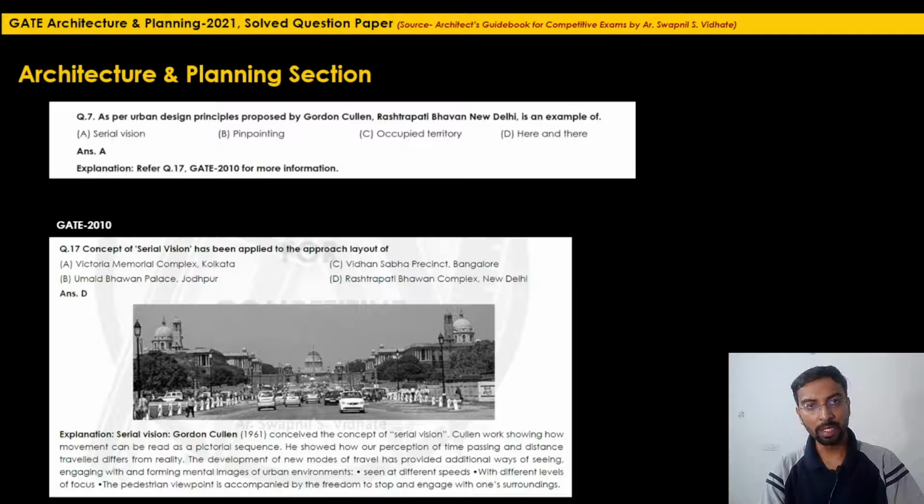It was repeated as it is from the earlier year paper. So Gordon Cullen is the name associated with the concept of serial vision. One can read the theory related to this concept in the GATE 2010 question paper in question 17. So we will skip this question. Total marks achieved till now: 20 marks.